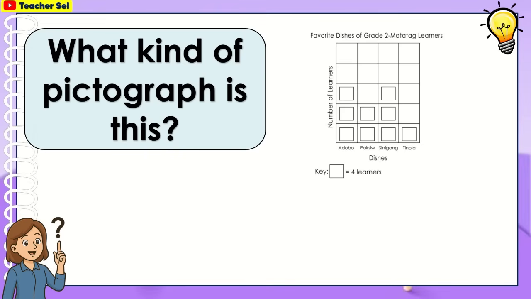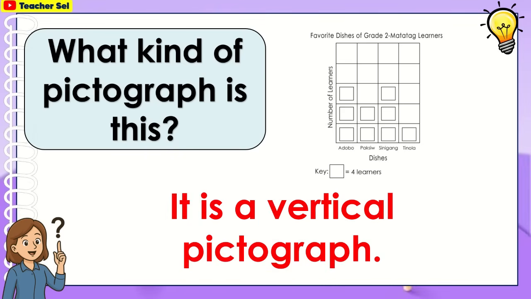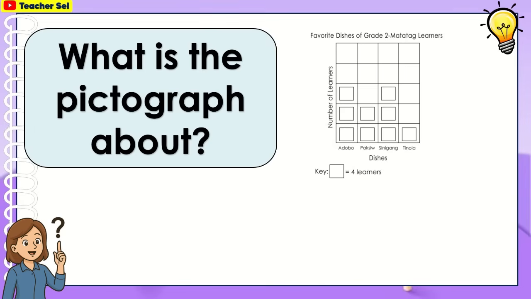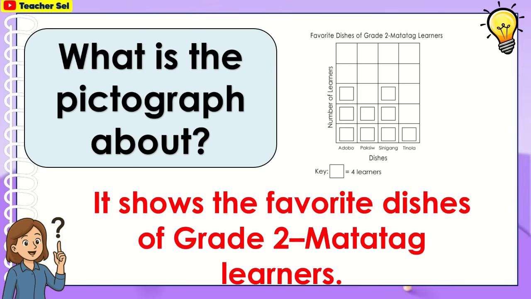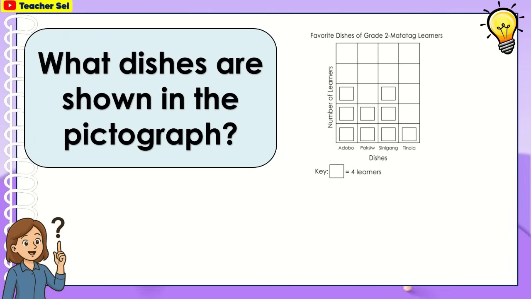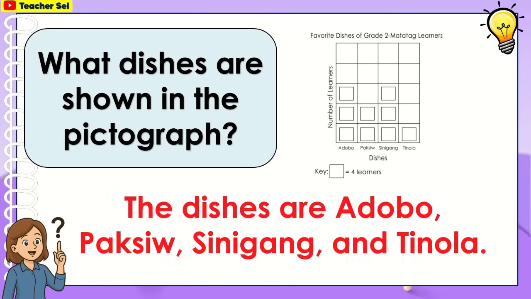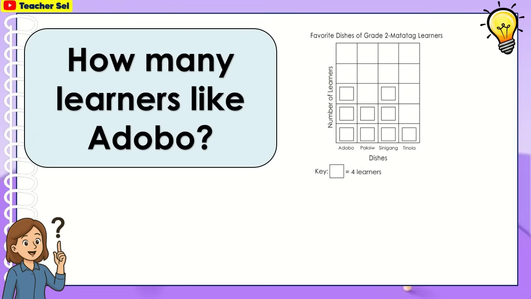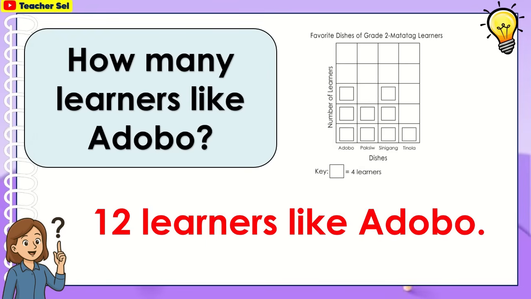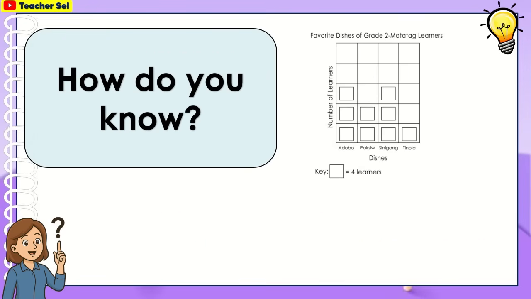What kind of pictograph is this? It is a vertical pictograph. What is the pictograph about? It shows the favorite dishes of grade 2 matatag learners. What dishes are shown in the pictograph? The dishes are adobo, paksiw, sinigang, and tinola. How many learners like adobo? 12 learners like adobo. How do you know?